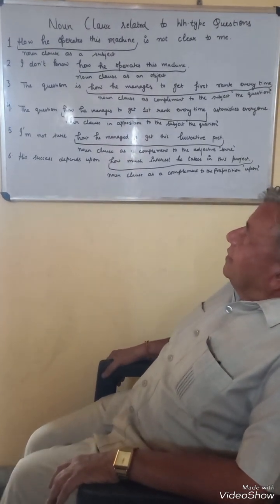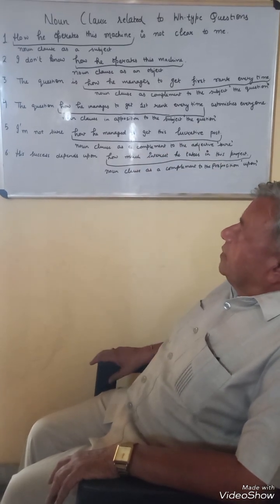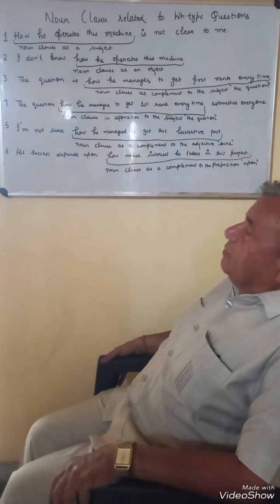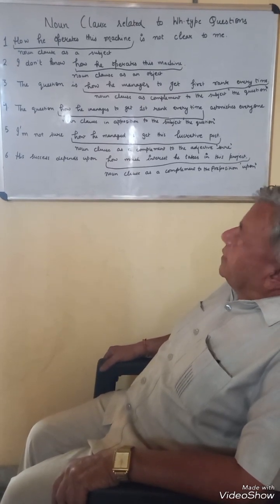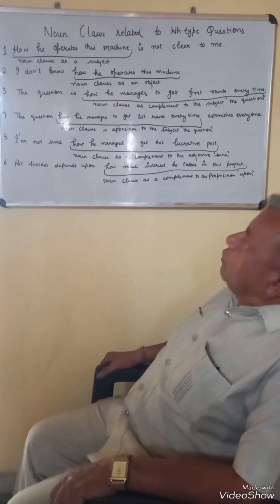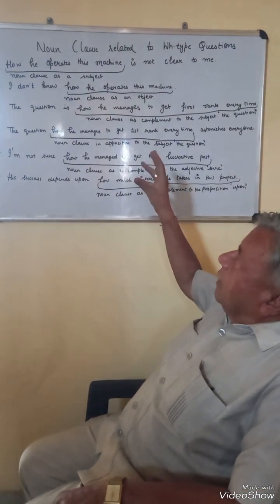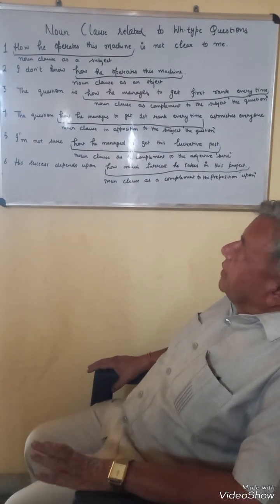The second sentence tells us, I do not know how he operates this machine. Know is a transitive verb, and how he operates this machine is a noun clause in the form of object to the transitive verb know. So we can see that in all these WH noun clauses we are using the helping verb after the subject.